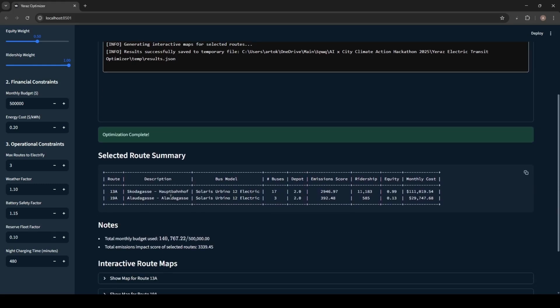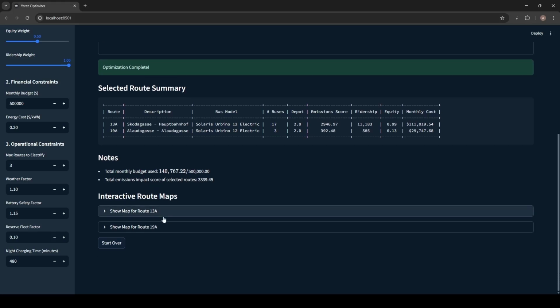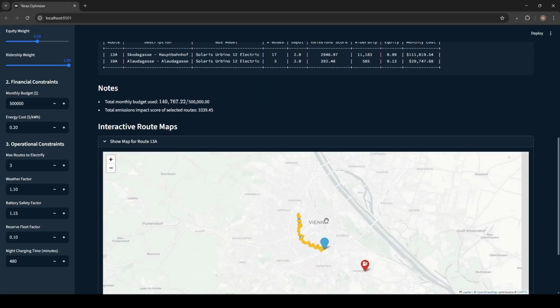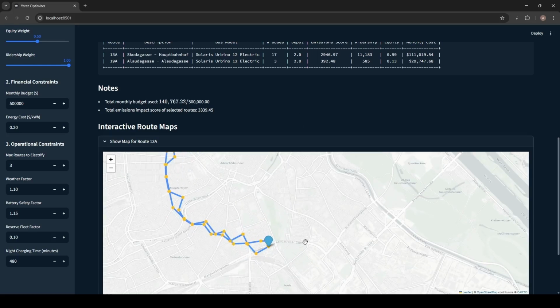The heuristic has selected 2 routes. Interesting. One is 13A, Škodagasse Hauptbahnhof, and second, 19A, Alaudagasse. It's a circle route. Both will be operated by Solaris Urbino 12 electric, and we have 17 buses and 3 buses. And here are the maps. So with the given fleet, we can maximize ridership by selecting and electrifying these routes.